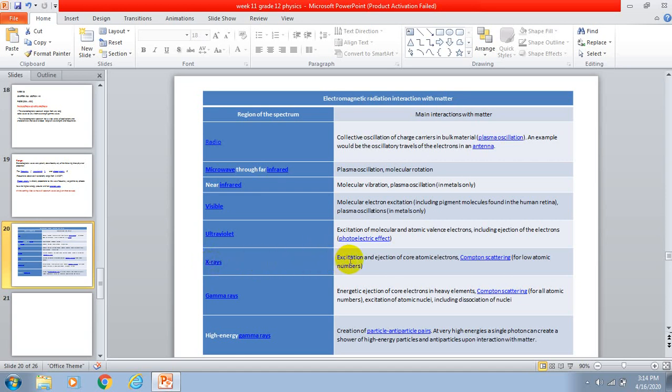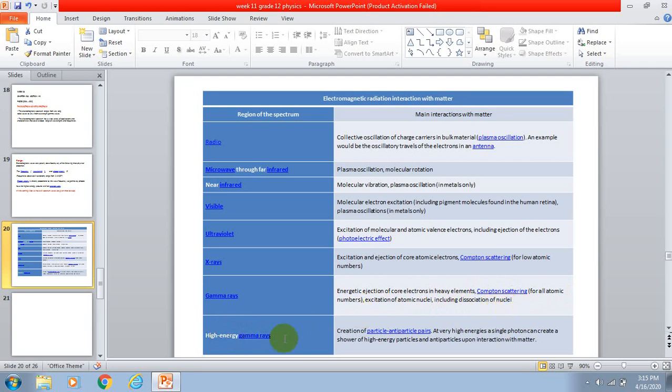X-rays, excitation and ejection of core atomic electrons. Compton scattering, for low atomic numbers. X-rays, by the way, are used in hospitals as well. Gamma rays, energetic ejection of core electrons in heavy elements. Gamma rays are used for that, with Compton scattering for all atomic numbers, and excitation of atomic nuclei, including dissociation of nuclei.